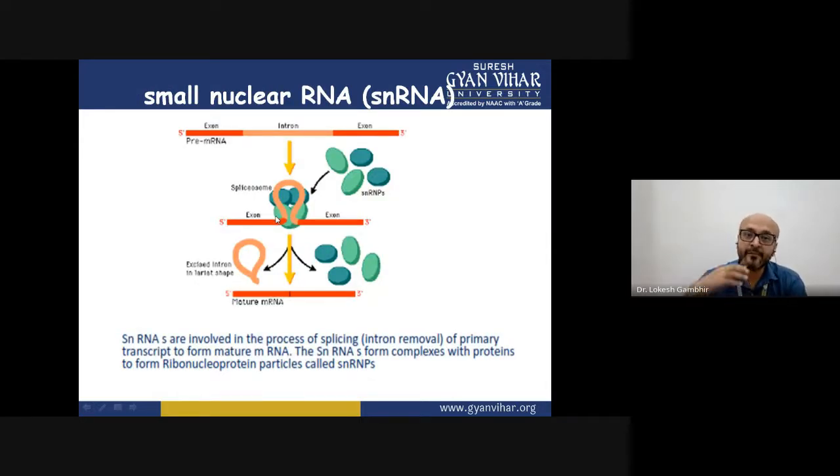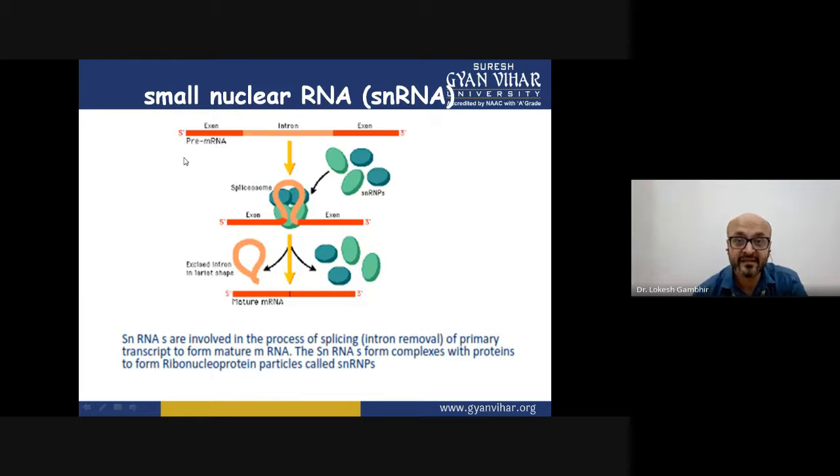Then, apart from these 3 classical ones, I told you there are multiple RNA molecules. Now let us have a glimpse of these RNA molecules. The first is small nuclear RNA. We had discussed that there is a requirement of removing introns from a pre-mRNA.